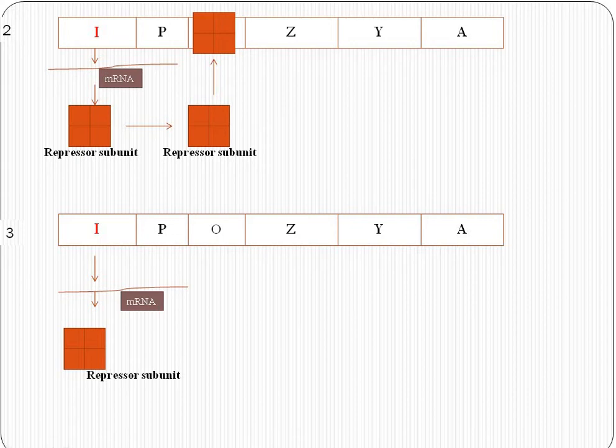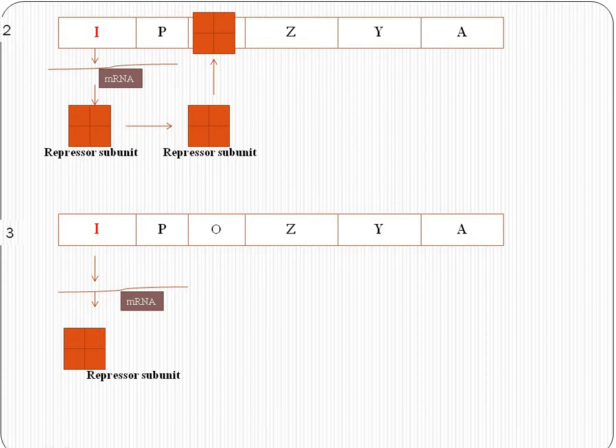Because the repressor subunit blocks the operator site and the entire process is kept paused. But there is one condition: when a little amount of lactose is present in the cellular medium, then the repressor subunit will bind with the lactose and get deactivated. When it gets deactivated, the lac operon process will start.